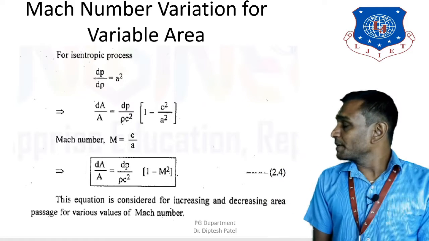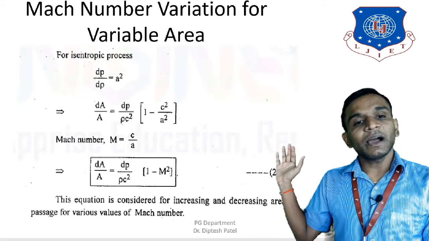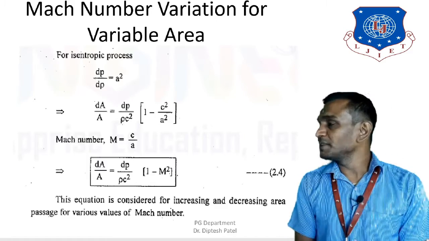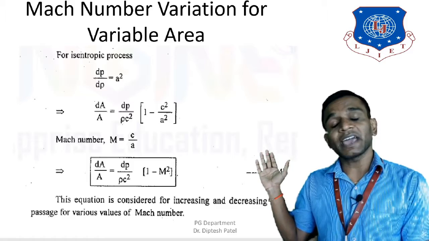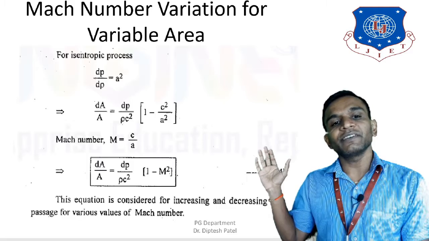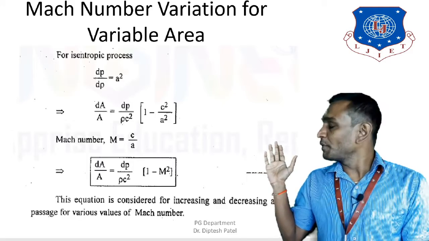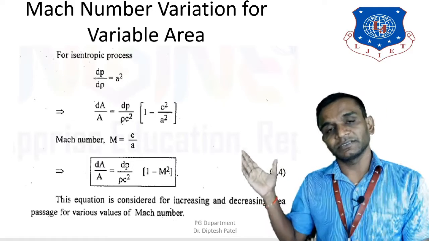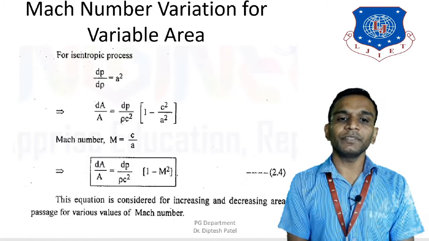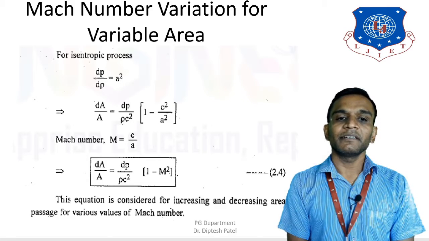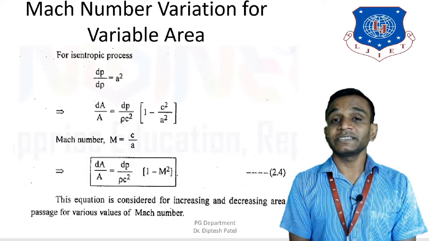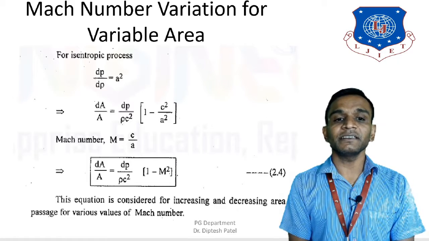Now for isentropic flow, we know that dp upon d rho is equal to a square. So what I'm going to do here, I'm going to take the values which we have got in the previous slide for the dA upon A, and I'm going to put the values of dp upon d rho is equal to a square in that equation. So what I'll get now, dA upon A is equal to dp upon rho c square inside the bracket 1 minus c square divided by a square, where c is the velocity of fluid and a is the velocity of sound,